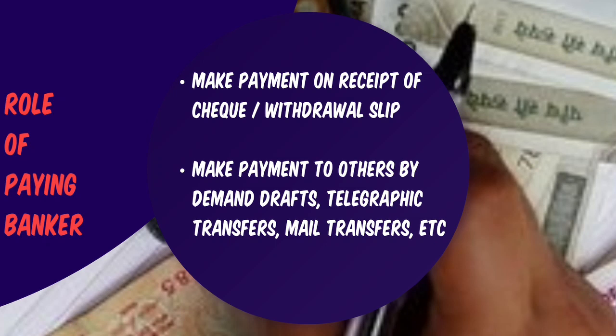So if the check is no longer clear, or there is a difficulty in understanding the legibility of the material facts on the check, then the bank can refuse to make the payment. But if the check has been accidentally torn, the banker can pay it after getting the collecting banker's guarantee. In all other situations, the payee bank or the drawee bank can return the check by putting a remark on the check as torn check or mutilated check.